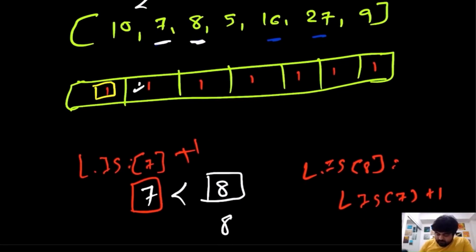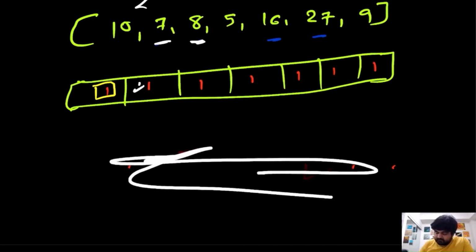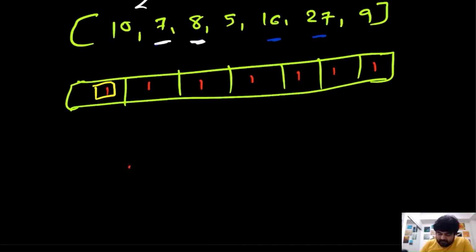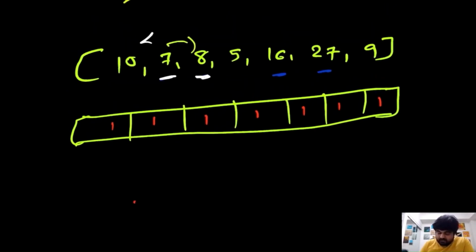We can determine that currently at value 8, the longest increasing substring we could make is 1, but we just found that from 7 to 8 we can actually make a substring as well. So this would become 2, and we can say that up until the point of 8 the longest increasing substring we can make is 2 and not 1.